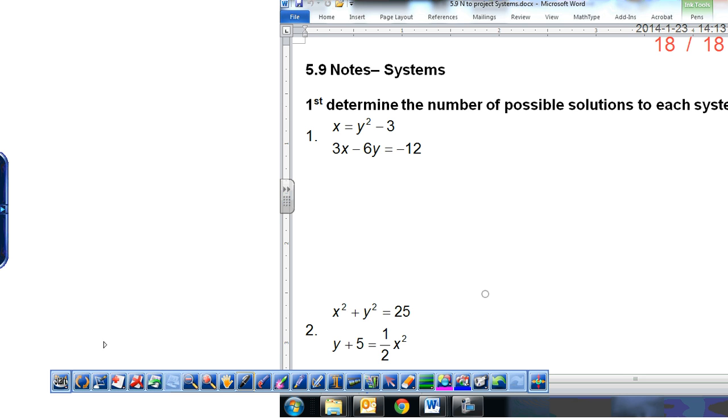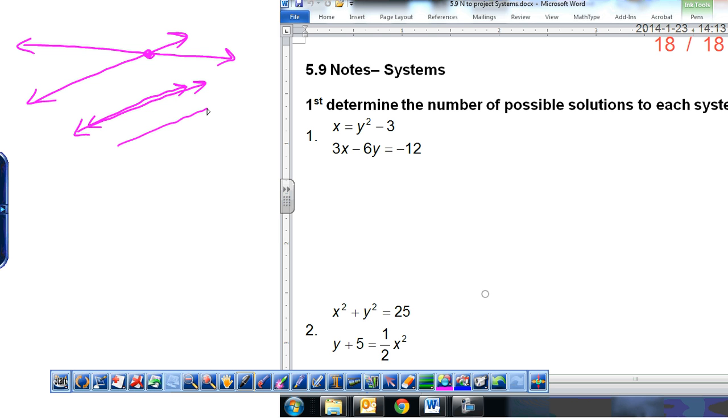If I have a system of two equations, you can have one solution, right? What else could happen? You could have infinitely many, or you could have none. So there's basically three possible outcomes: one solution, no solution, or infinitely many solutions.